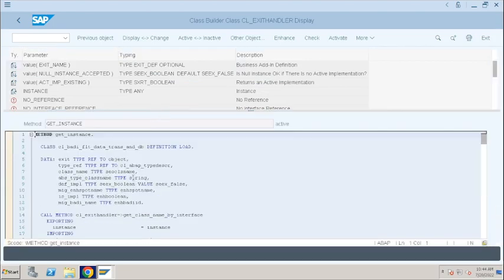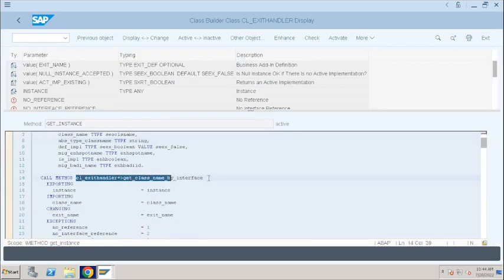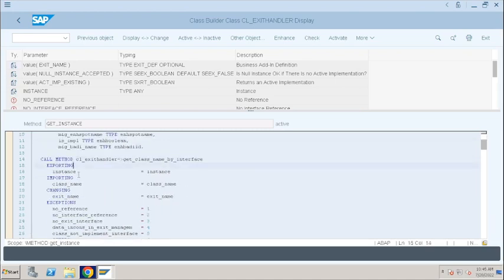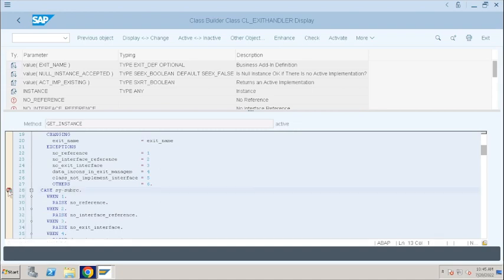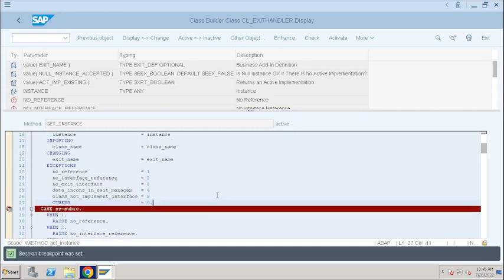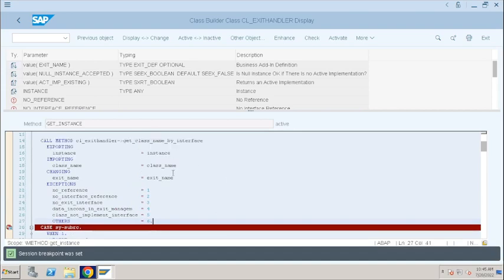So, if you need to call this method, you can call it like this using a class reference. CL_EXITHANDLER is the class, and use this arrow and call this method. Inside this GET_INSTANCE we have another method, GET_CLASS_NAME_BY_INTERFACE. This is the method which is returning BADI definitions available at that particular action. Keep the breakpoint here or after the execution of the method here in the CASE statement, so that you don't need to press F6 again. We will directly return values to the exit name.